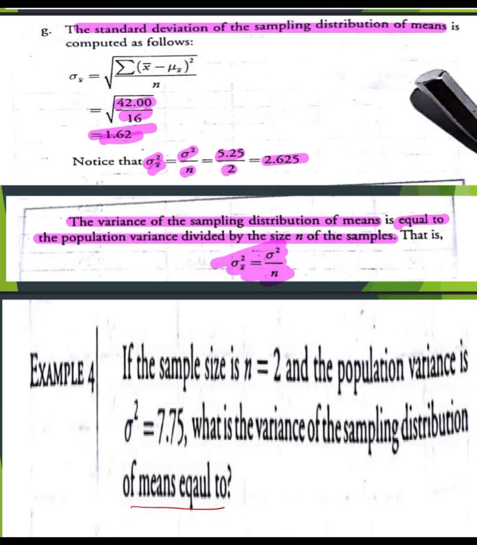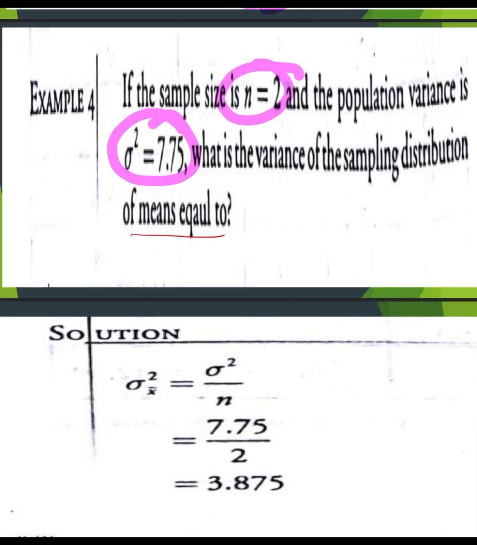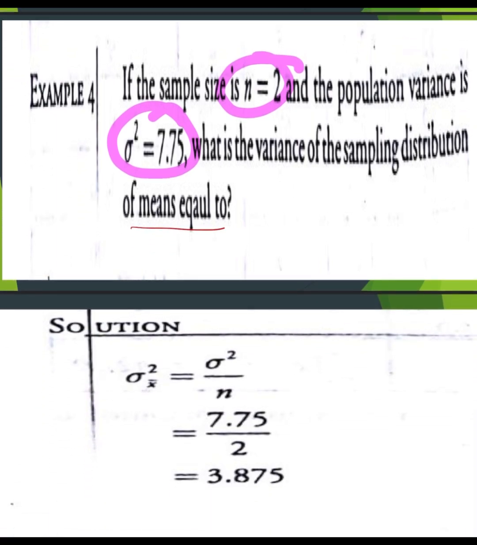Example number 4. If the sample size n is equal to 2 and the population variance is 7.75, what is the variance of the sampling distribution of means equal to? So for our solution, let's replace sigma squared by 7.75 and n by 2.